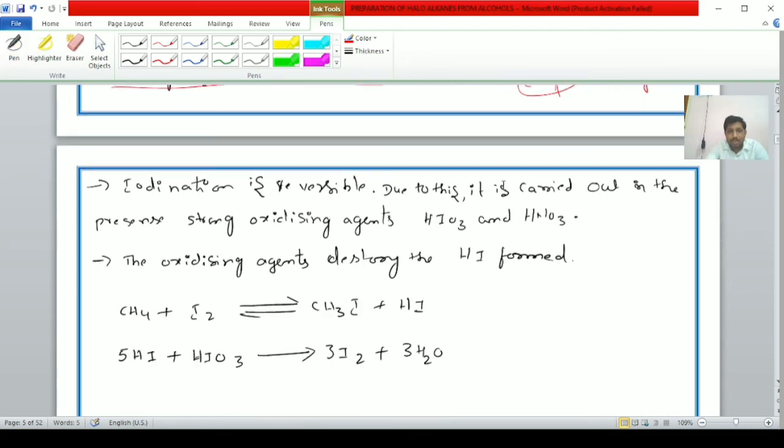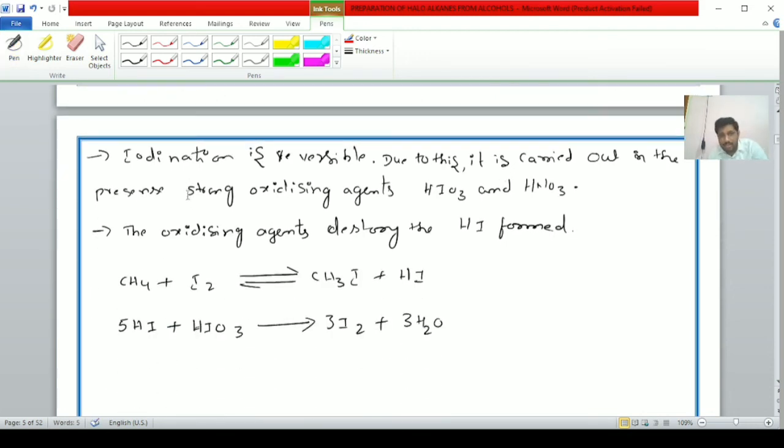Next one. Iodoalkanes are also not possible. Iodination will be reversible because iodine is a very weak halogen. The iodoalkanes by using this method are not possible because the iodination is reversible in nature.